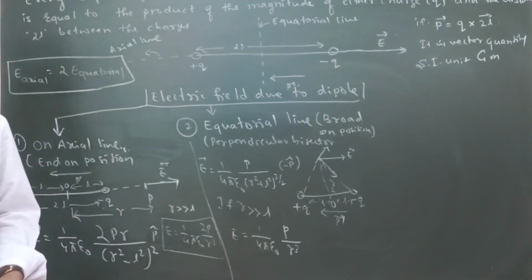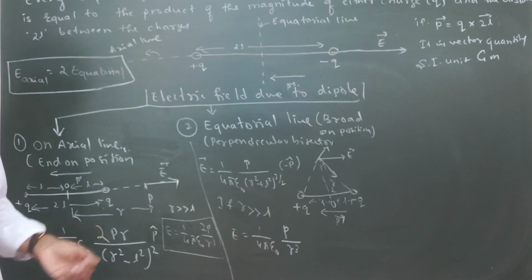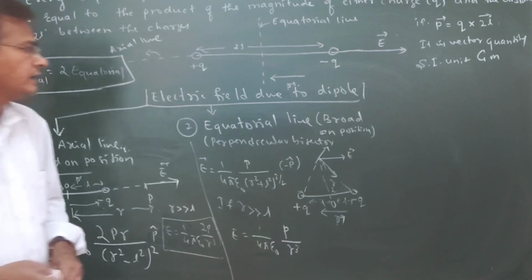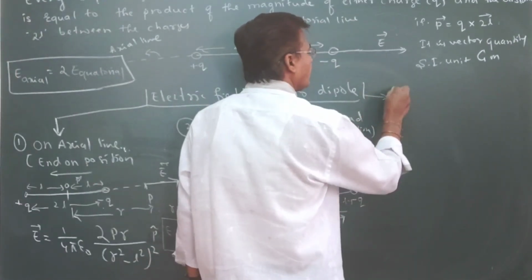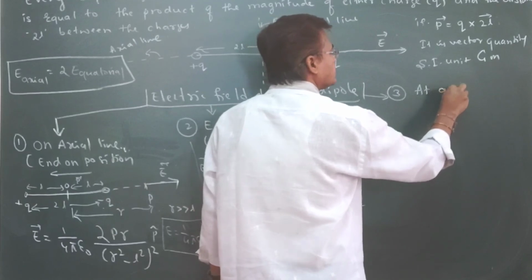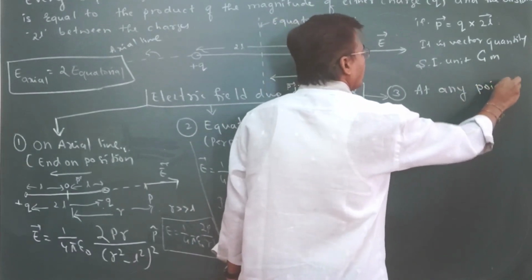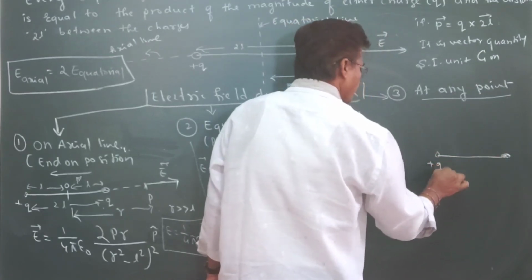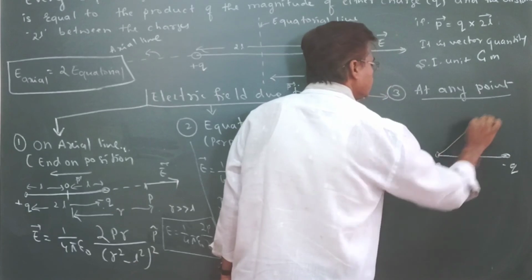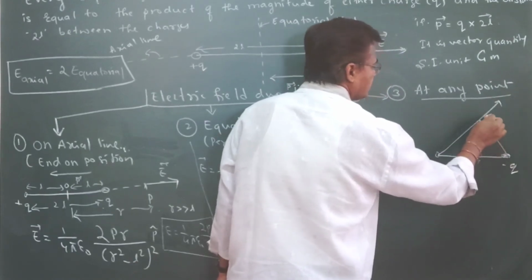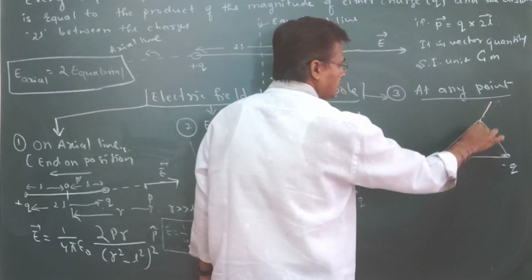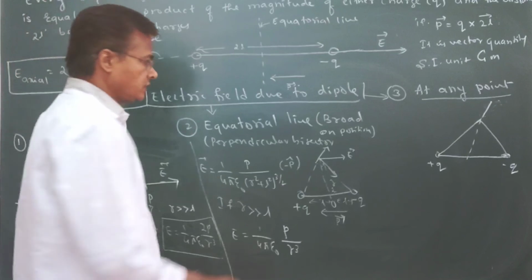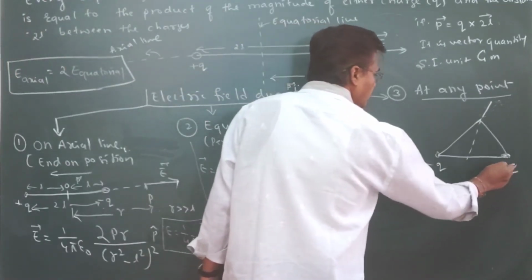Next, another one we can see: the intensity, the electric field due to a dipole at any point. Okay, at any point we are going to take it. So the third case we are going to see is at any point. This is the dipole, this is the negative charge, this is the positive charge.